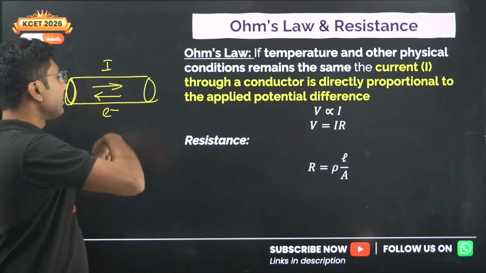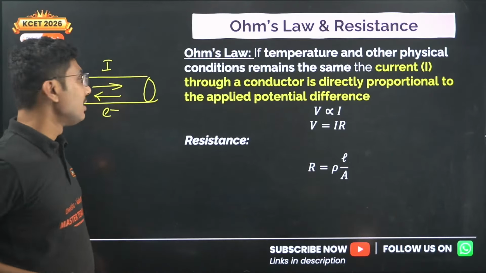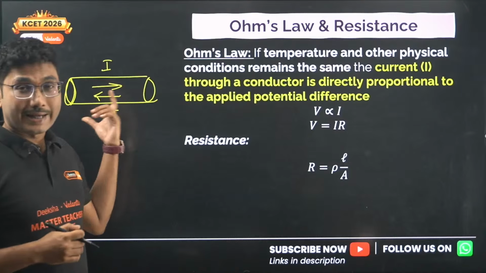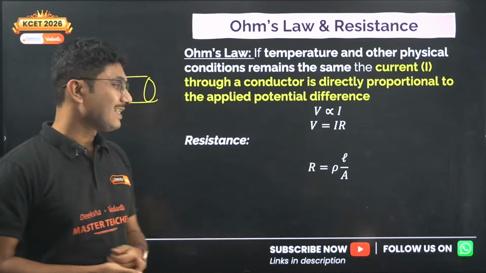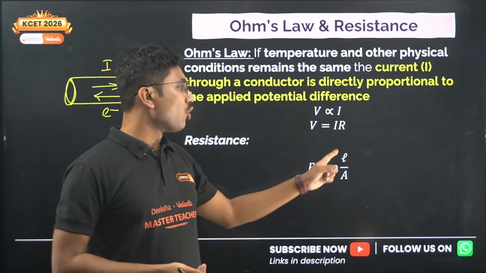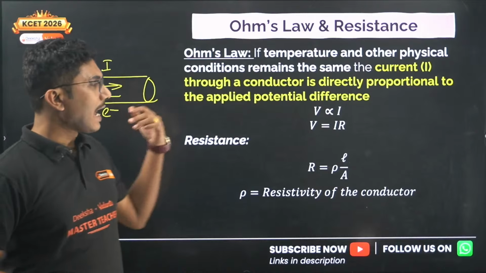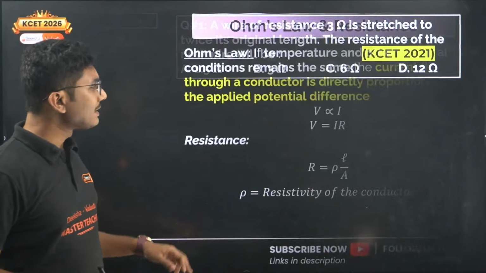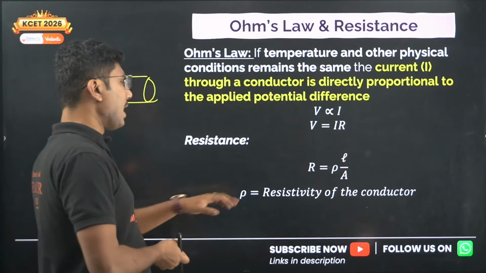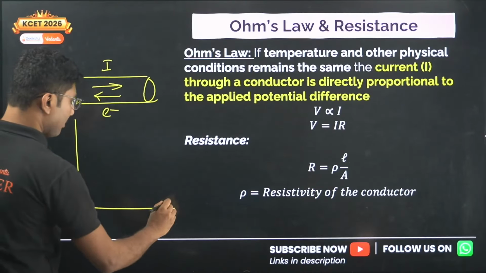So that's why the electron is not moving steadily. They are getting obstructed by the other atoms. So that's why there is a term called resistance. Now resistance is given by rho L by A. Rho is called the resistivity of the conductor and it depends on temperature. Resistivity depends on temperature. Now one more thing, there are a few things that you have to remember about resistivity.